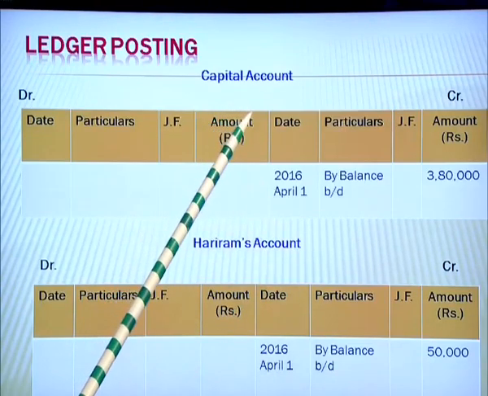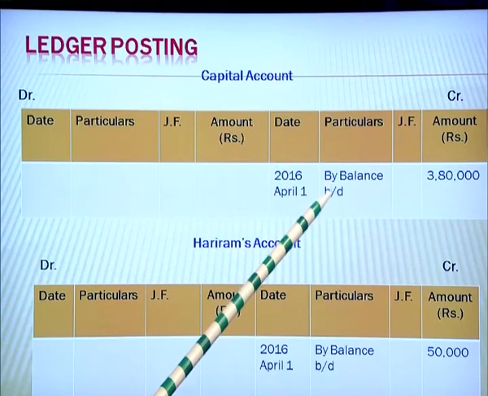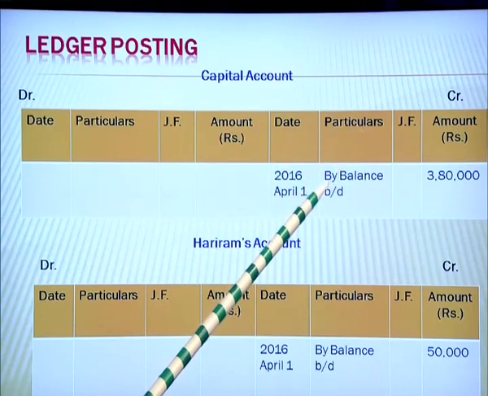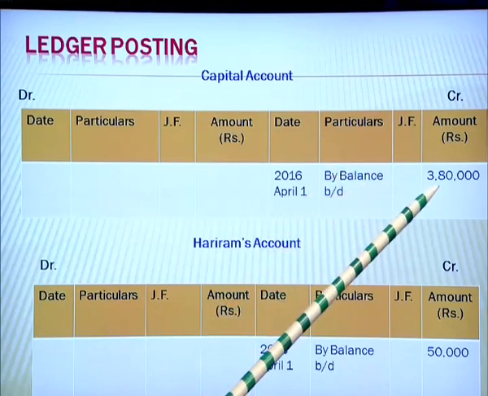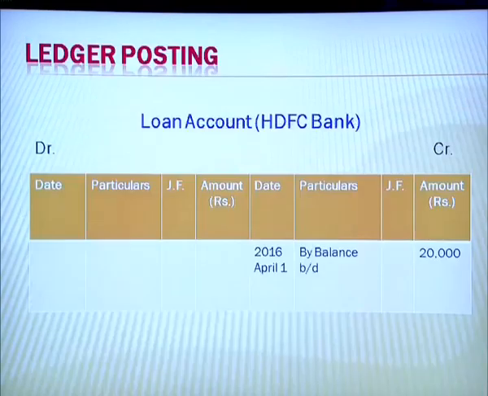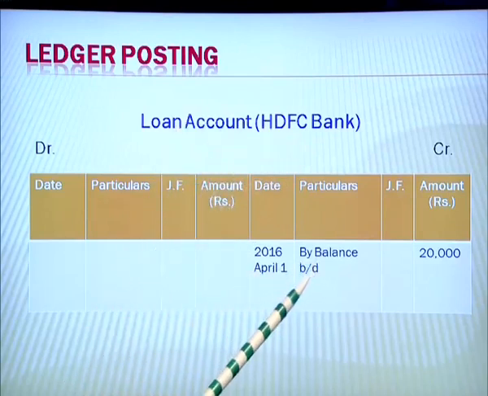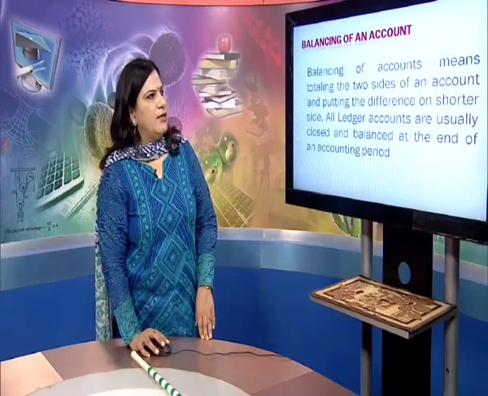Now, we move on to the capital account, and that was credited in the journal entry. So, we shall put it under the credit side of the ledger account and write by balance brought down to an extent of 3,80,000 rupees. Similarly, Hariram, who was our creditor, and again a credit balance. So, by balance brought down 50,000 rupees, and the loan taken from HDFC Bank. So, loan account under the credit side again we shall write by balance brought down 20,000, and you should make sure that the debit and the credit side should tally, because we follow the double entry accounting system.